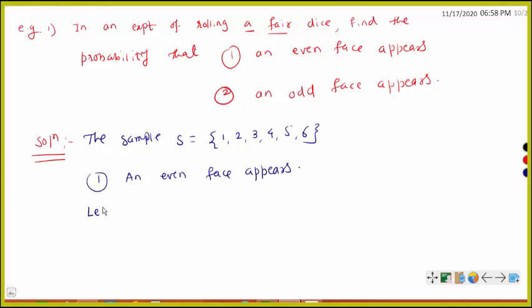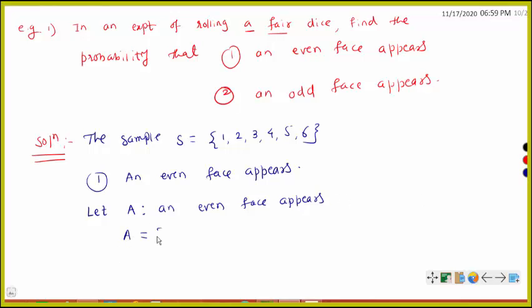So let A be the event that an even face appears on the uppermost face of this dice.